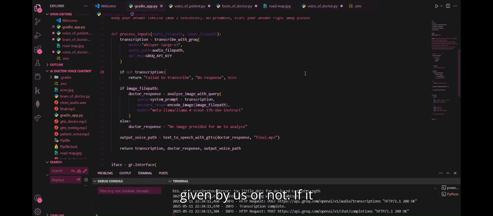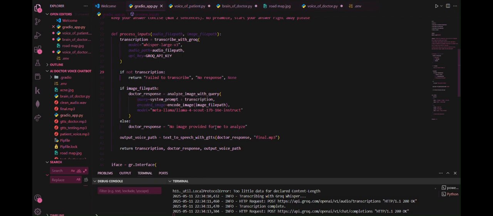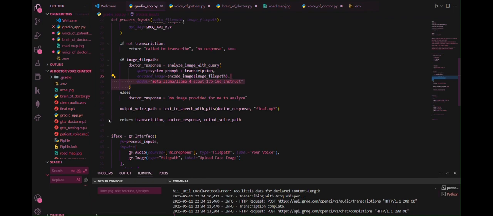And after that there is a process for the image, where it will check if an image path is given by us or not. If it gets that, yes we have given that, we get a doctor_response where there is a function named analyze_image_with_query which will act on that and encode that image. Else, no image provided will be displayed.